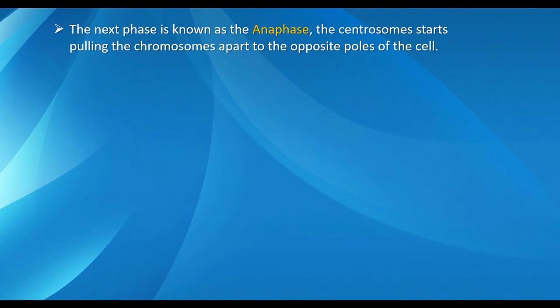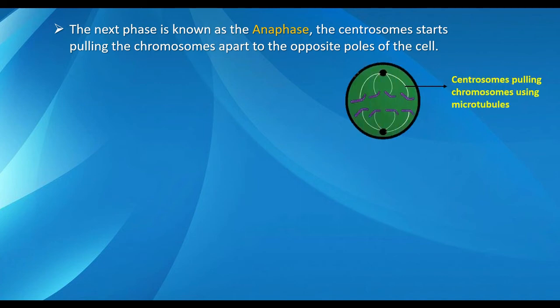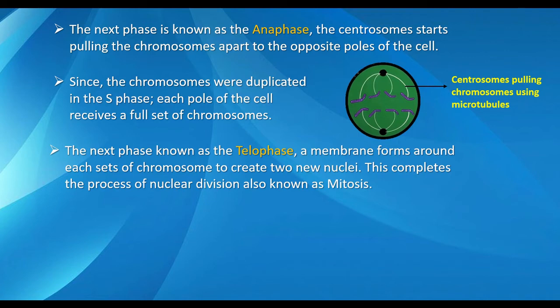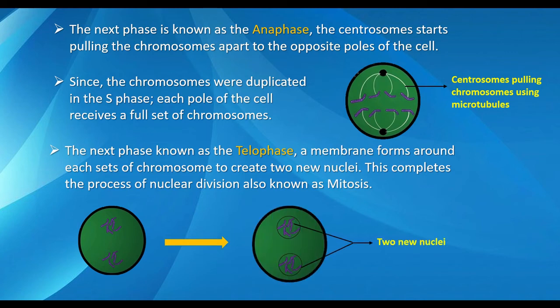The next phase is known as the anaphase. The centrosomes start pulling the chromosomes apart to the opposite poles of the cell. Since the chromosomes were duplicated in the S phase, each pole of the cell receives a full set of chromosomes. In the next phase, known as the telophase, a membrane forms around each set of chromosomes to create two new nuclei. This completes the process of nuclear division, also known as mitosis.